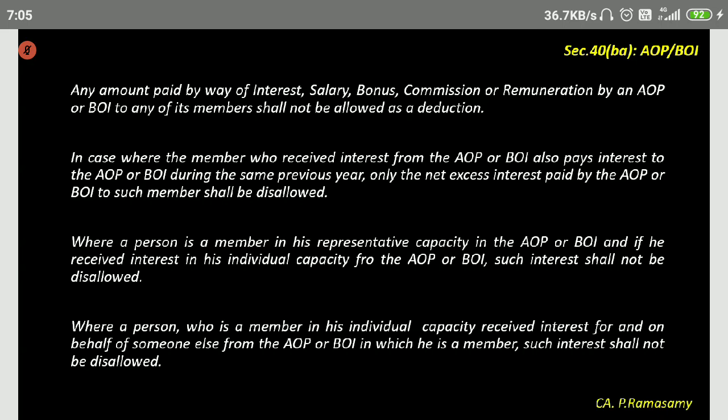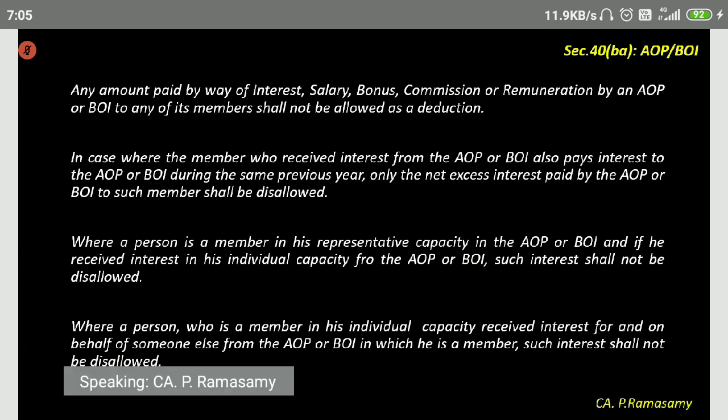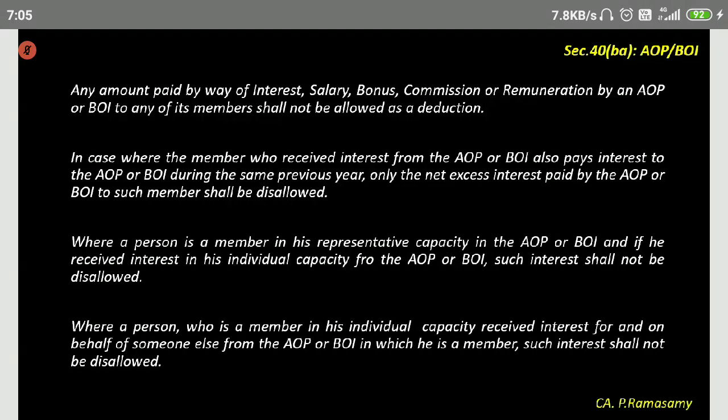So, three individuals join together to do a business, body of individuals. AOP, Association of Persons. Now, a HUF is the owner of about half an acre of land. Adjacent to that, another half an acre of land is owned by a company.